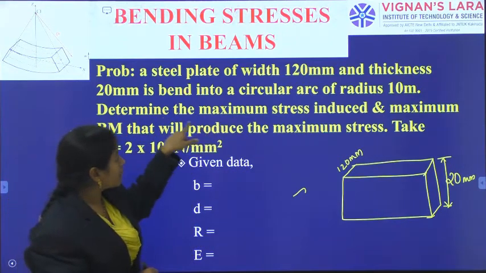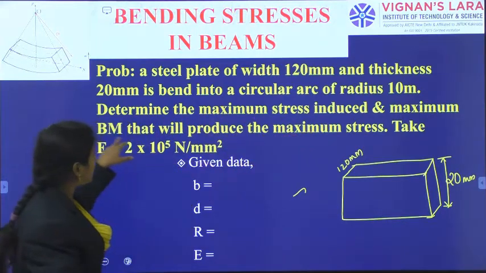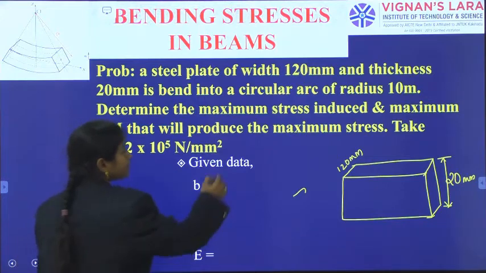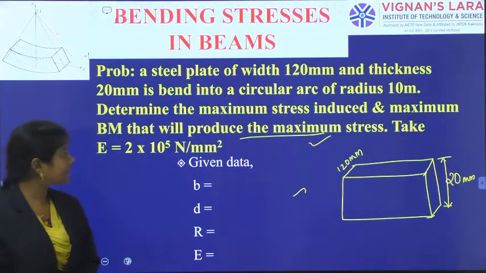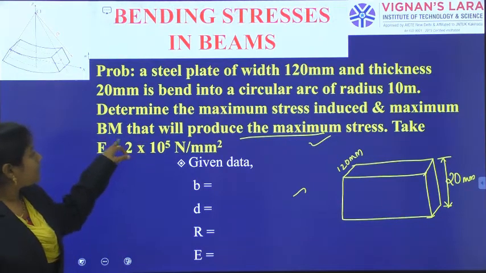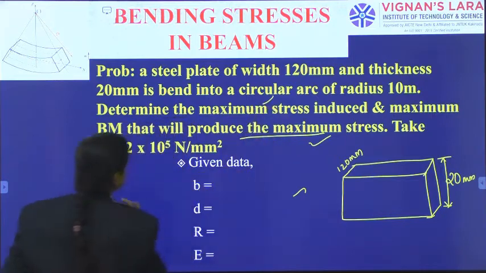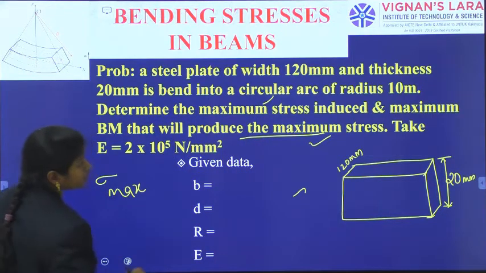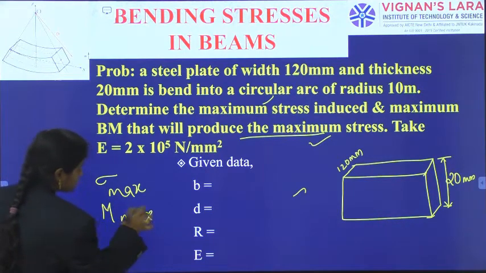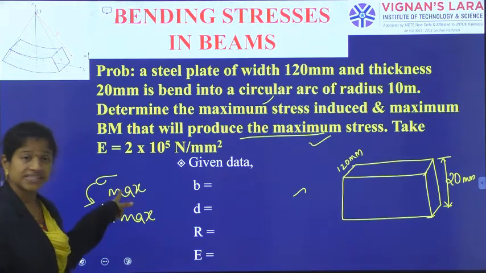Okay, circular arc of radius 10 meters. Determine the maximum stress induced and the maximum bending moment that will produce the maximum stress. So we need to calculate the maximum bending moment that will produce the maximum stress, and also calculate the maximum stress. So the unknowns are sigma max and the maximum BM, which is causing the maximum stress. These two answers I need to calculate.